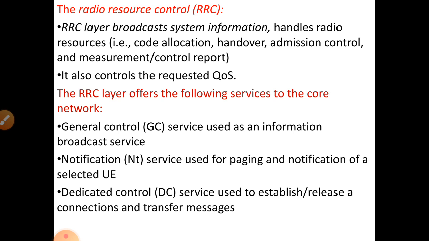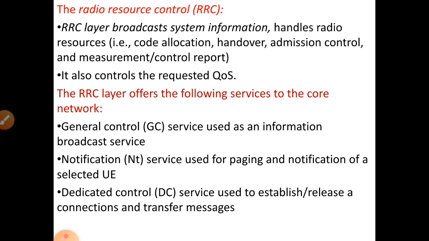The RRC will offer the following services to the network. First service will be GC, nothing but general control service. Second will be NT, nothing but notification service. Third will be DC, dedicated control service. GC services are used as information broadcast services. They will broadcast information from one equipment towards another equipment.